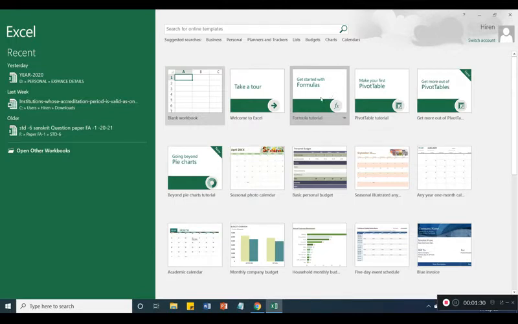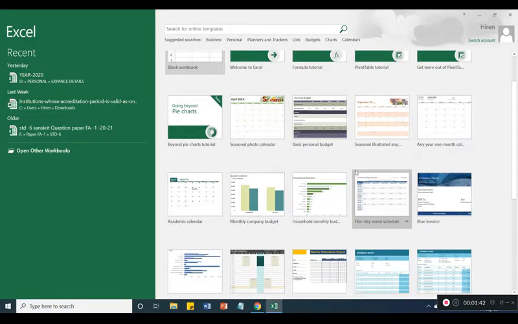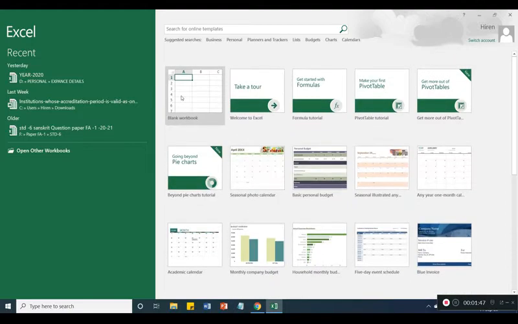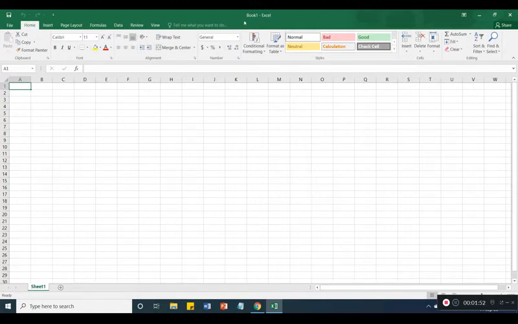See here you can see different tutorials are also given, to start with formulas, pivot table, pie chart, calendar type. And these different templates you can use for Excel. Now we are using a blank template, blank workbook. See, this is Book1, which means there are multiple sheets here. See here you can see Sheet1, or you can add any number of sheets, total 255 sheets.